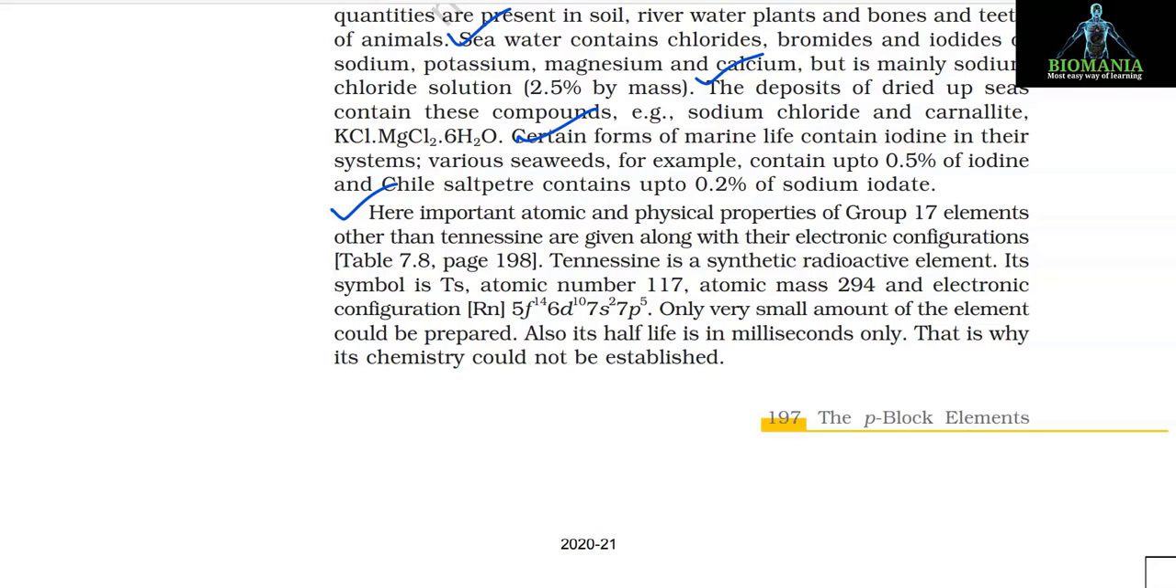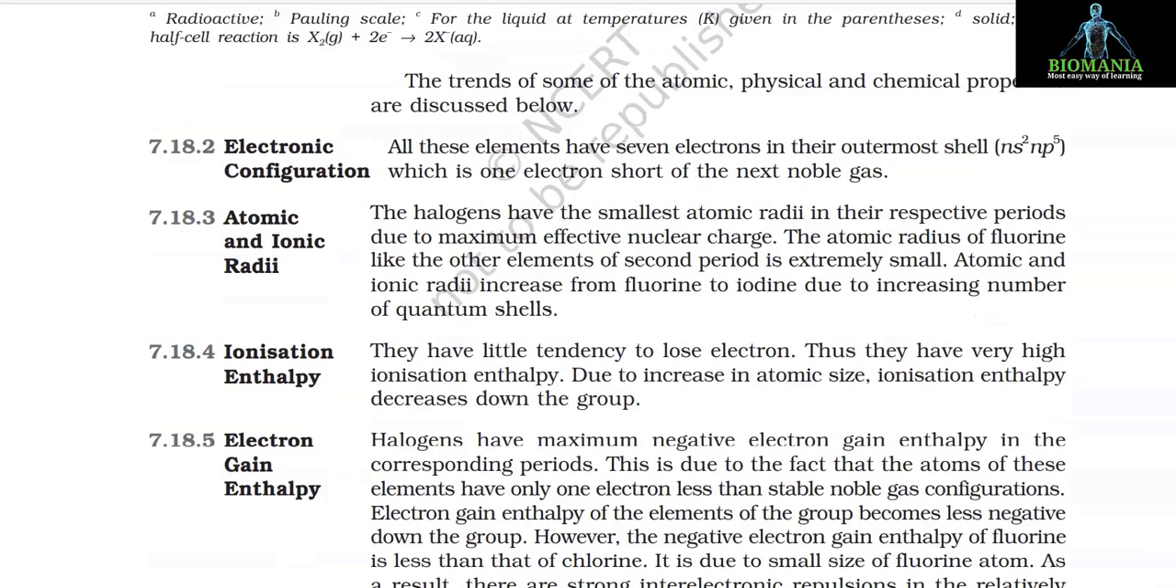Atomic mass 294 and electronic configuration is radon 5f14, 6d10, 7s2 and 7p5. Only a very small amount of the element could be prepared. Also, its half-life is in milliseconds only, that is why its chemistry could not be established. The trends of some of the atomic, physical and chemical properties are as discussed below.